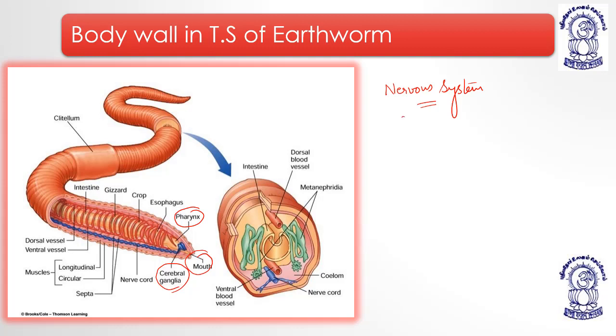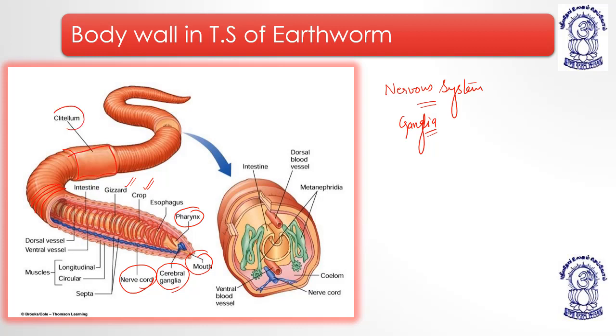Along with this ganglia, they have a nerve cord. They have a crop and gizzard. Everything will be explained when we study the structure of the earthworm. Every detail will be studied. You can see the rings. These rings are known as what? Annuli.